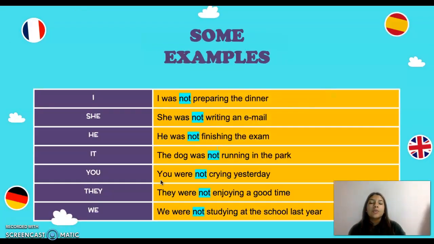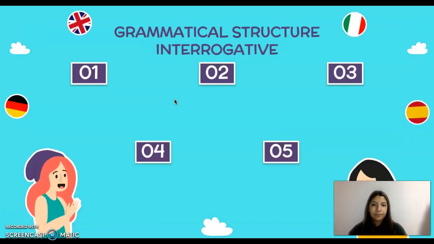Here are some examples. We take the last sentences too. So as you can see, we just add the not. So the not has to go between the verb to be in past and the verb with ing. So I was not preparing the dinner. Yo no estaba preparando la cena.